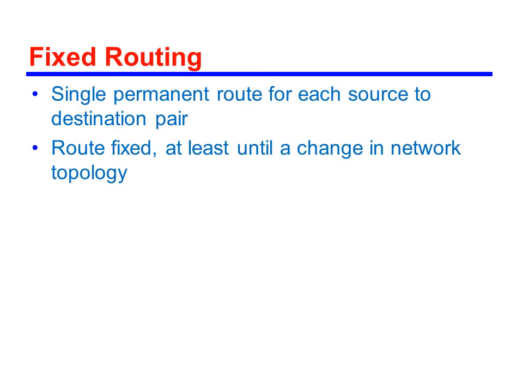Fixed routing. In fixed routing, a single permanent path is configured for each source and destination pair of nodes in the network. The routes are fixed. If you want to change the route, the changes will be done whenever the topology of the network is changed. This is done by the network administrator.